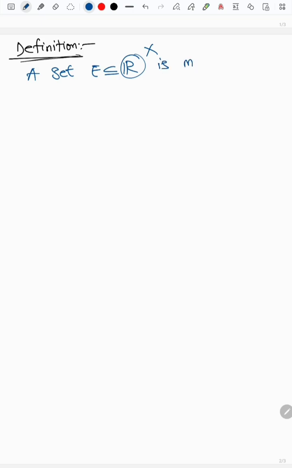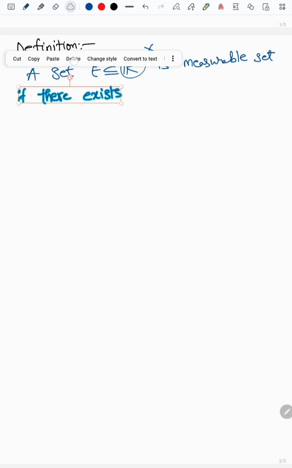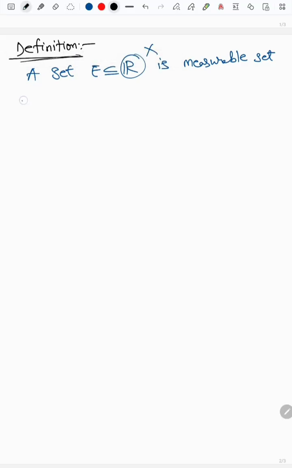A subset E of R is a measurable set if m star of A intersection E plus m star of A intersection E complement is equal to m star of A for any A